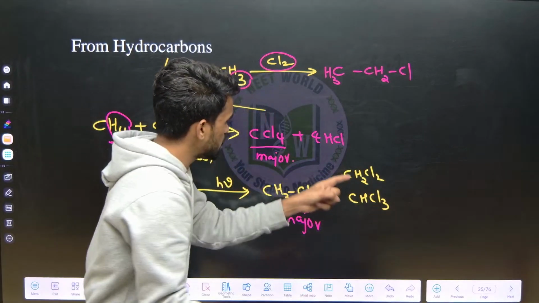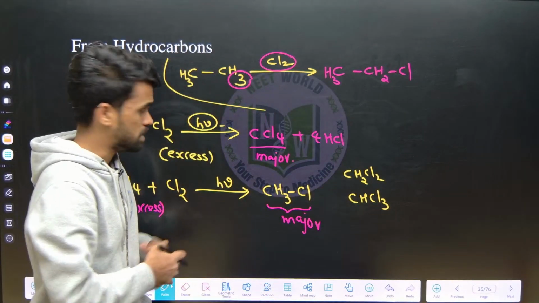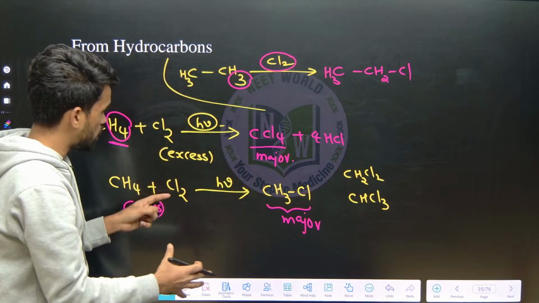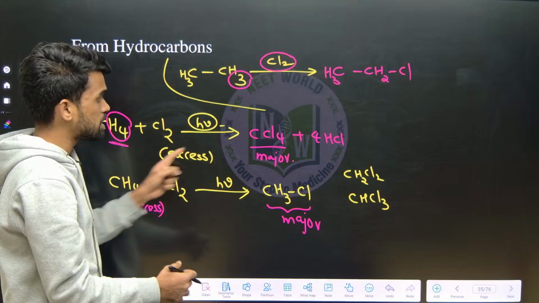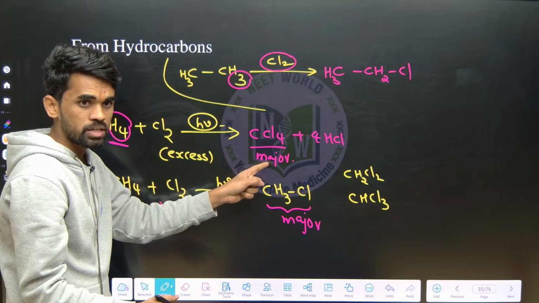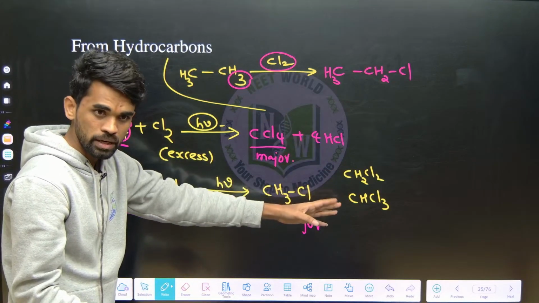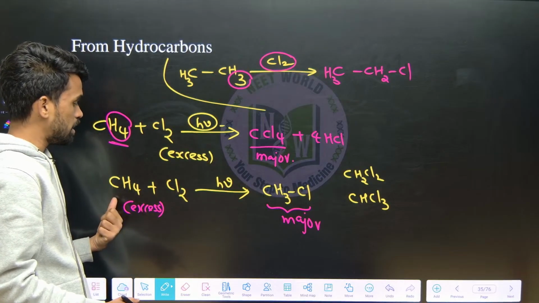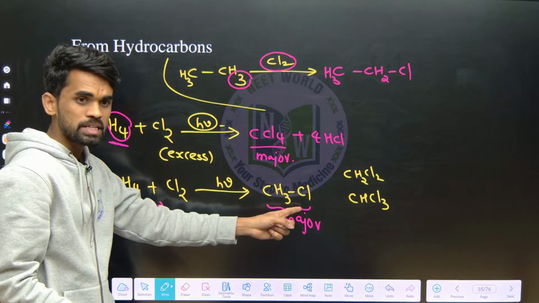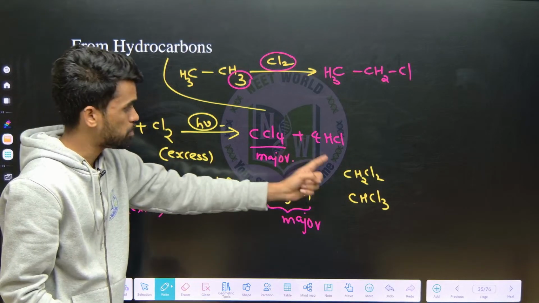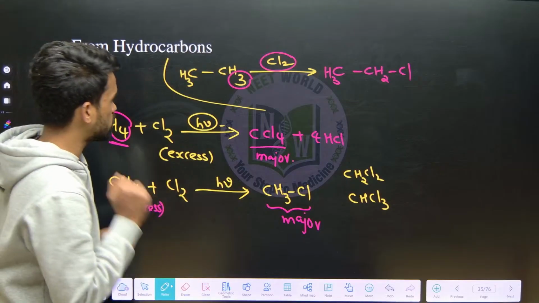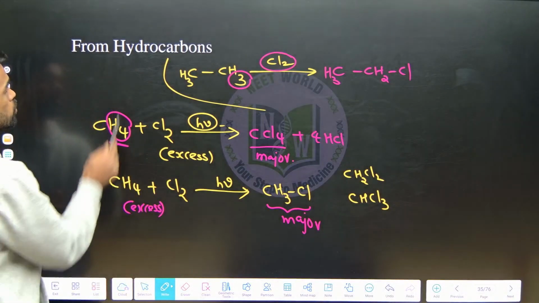So these are the different possible products. Yes, a mixture of products will be formed, but depending upon the situation, if chlorine is in excess, CCl4 is the major product. Similarly, if methane is in excess, methyl chloride will be major. The byproducts are also there, but the major quantity is this one. Is this clear?